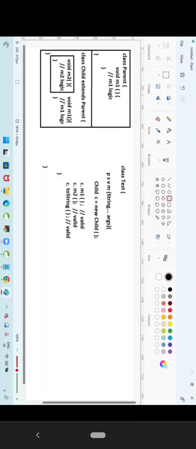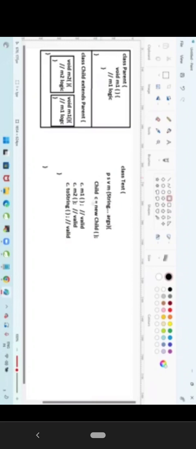Two methods available, M1 method and M2 method. M1 is available in the parent also, M1 is available in the child also. Now tell me the execution flow. Are you clear guys?